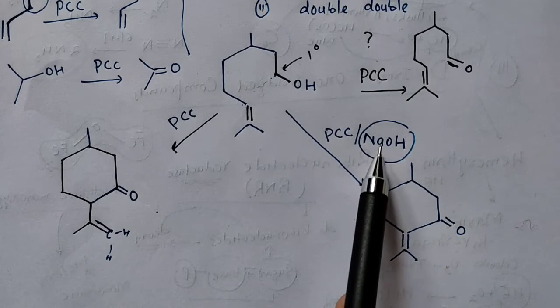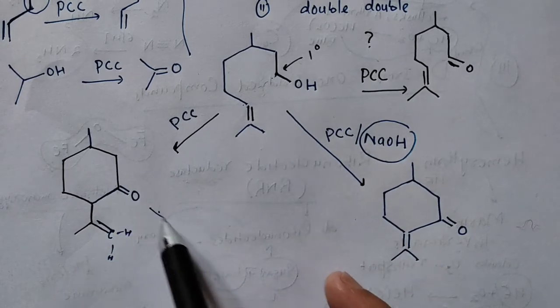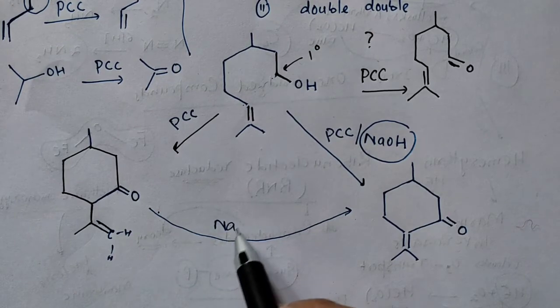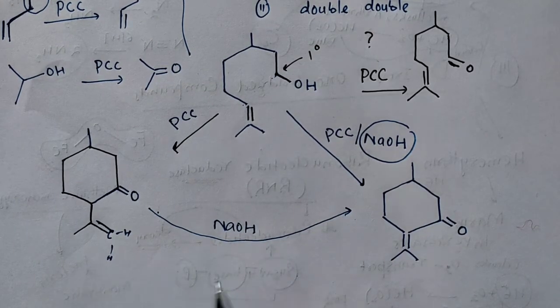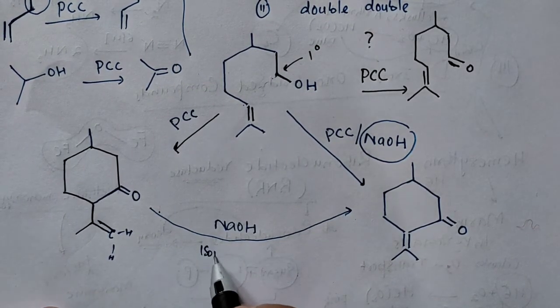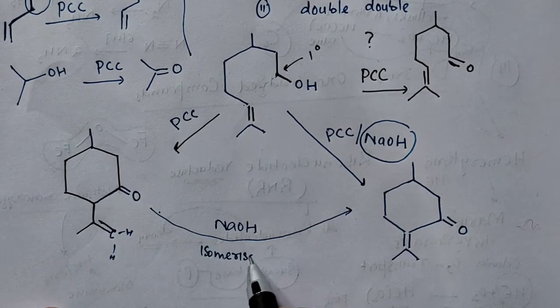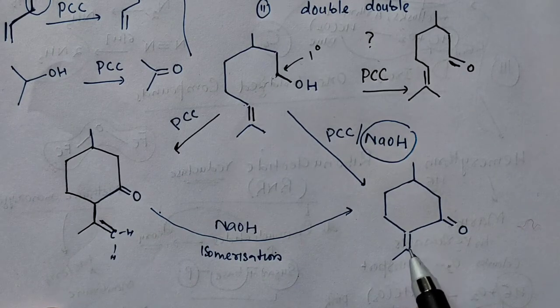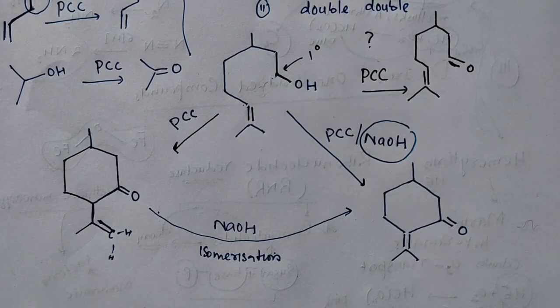So in presence of sodium hydroxide, या आप ऐसे भी दिखा सकते, if you treat this with sodium hydroxide, the isomerization will happen. The less substituted double bond will move here, so we'll get a more substituted double bond now. It's more substituted, with 2 methyl groups right here. Okay? So this is unusual behavior.